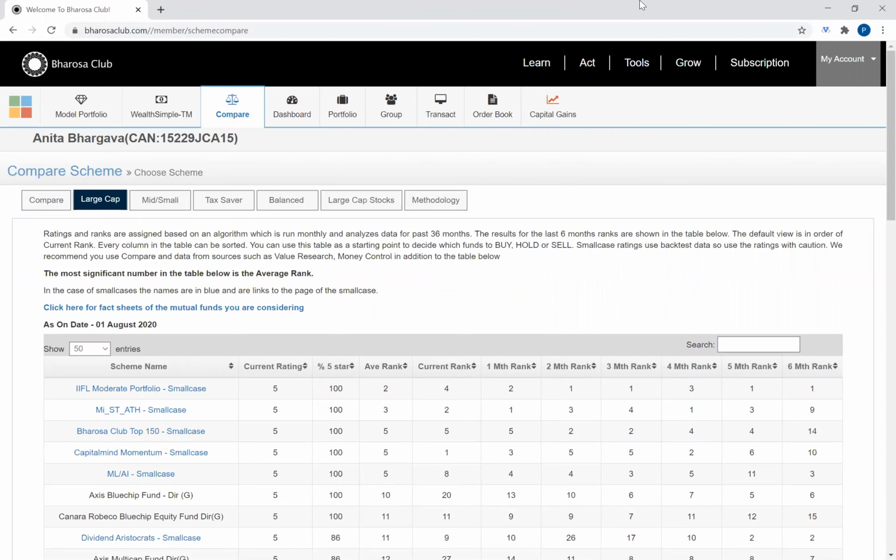And what is really important is, will this fund manager, the mutual fund manager or the small case manager, deliver more alpha or less alpha? I don't agree with that entirely. I think it depends on the fund. It depends on the small case.